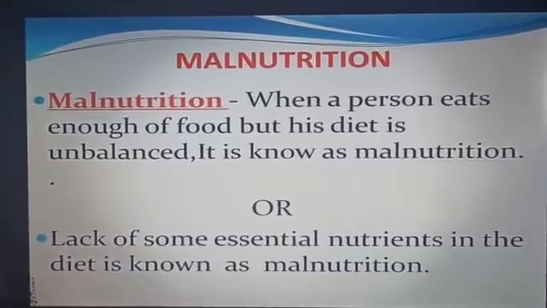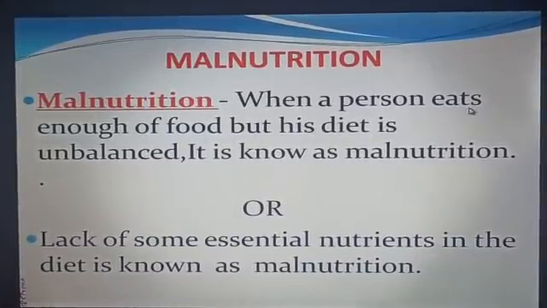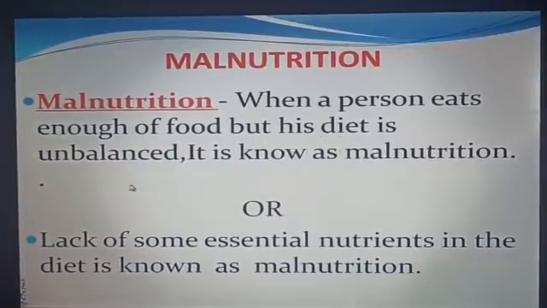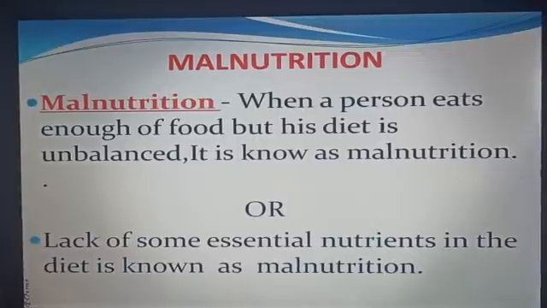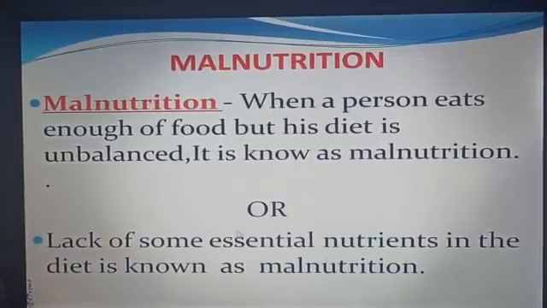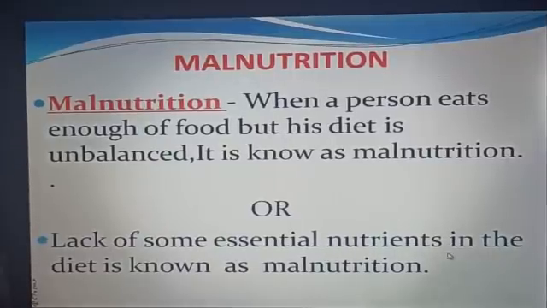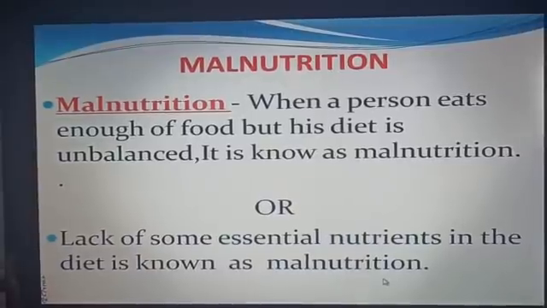What is malnutrition? When a person eats enough food but his diet is unbalanced, it is known as malnutrition. Or in other words, lack of some essential nutrients in the diet is known as malnutrition.